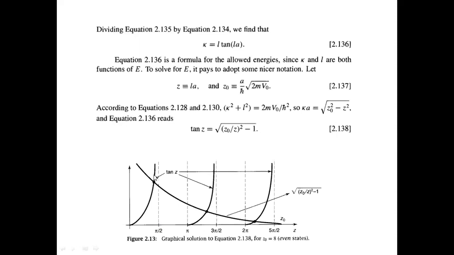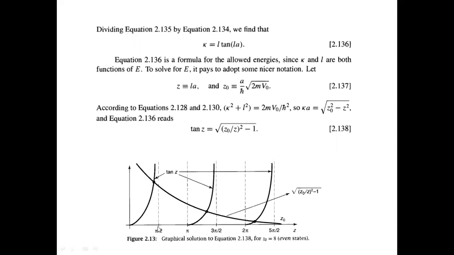You can see the intersection points here, where the tan z line, going like this, intersects with the term on the right, the square root of (z naught by z) squared minus 1. The point where this line intersects with that line is the solution. So here we have obtained the solutions graphically.